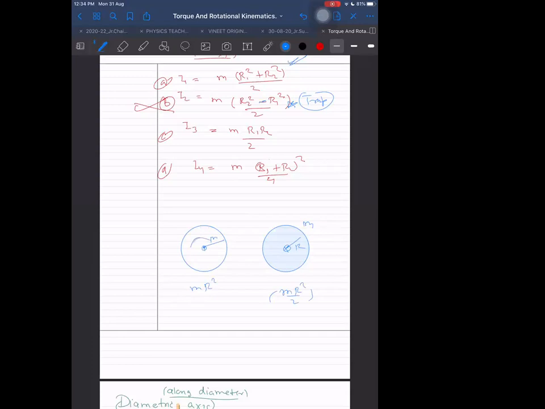As we are making the cavity, is the moment of inertia decreasing, or is it increasing? It is increasing. Why does the moment of inertia increase as we make the cavity? Because we are imagining that the cavity mass is not vanishing, it is spreading on the outer side. This cavity mass is now coming to the outer edges, and as the distance increases, the moment of inertia will not decrease, it will only increase, since the mass is concentrated more away from the center.